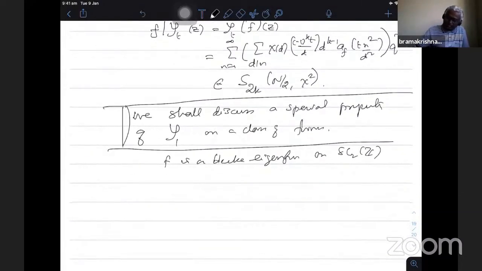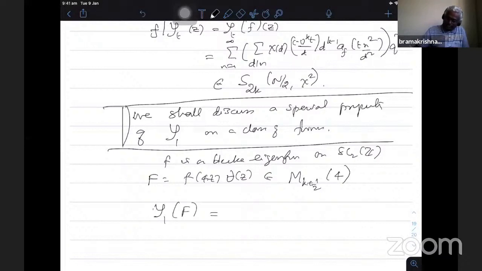Again from SL2Z, you consider this capital F. Don't confuse it with the earlier capital F. This is f of 4z times theta, the classical theta function. This belongs to M k plus half, level 4. Then when I apply the Shimura map on F, this is nothing but f square of z minus 2 power k minus 1 f square of 2z. This is what Selberg observed.